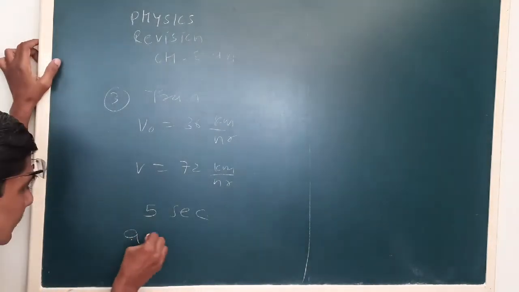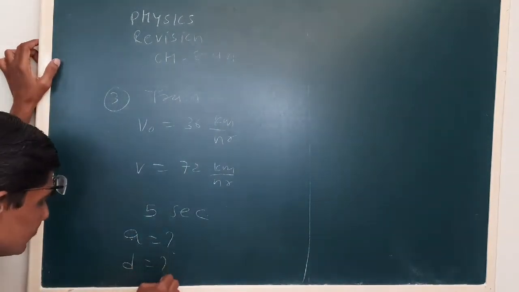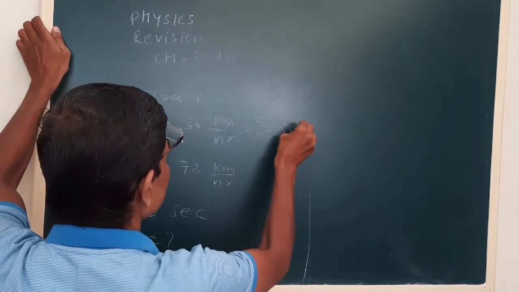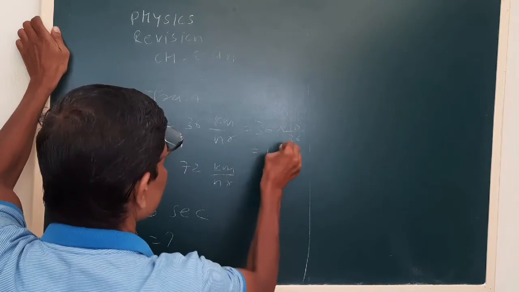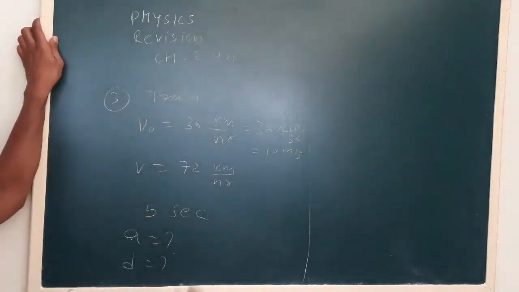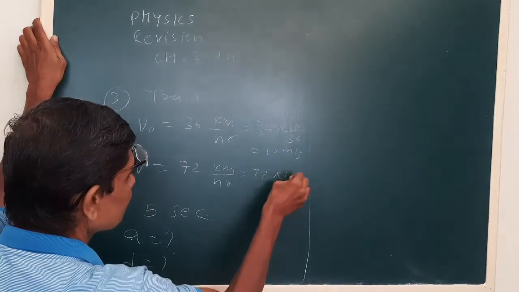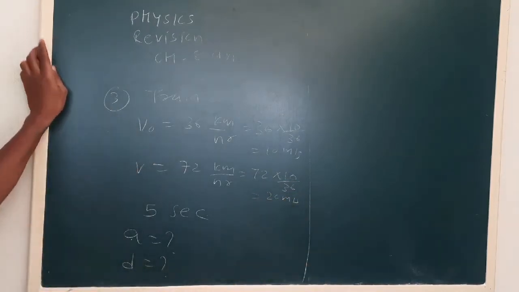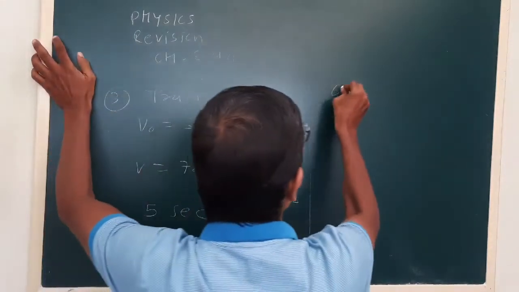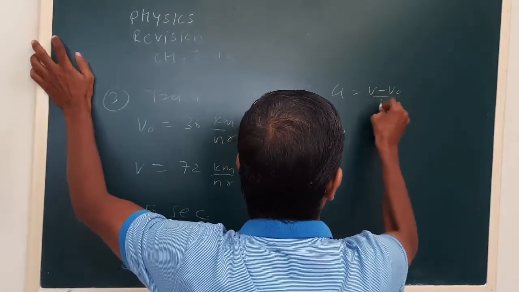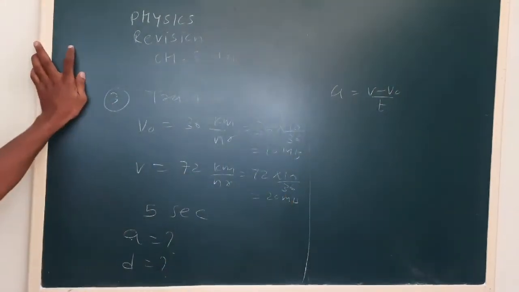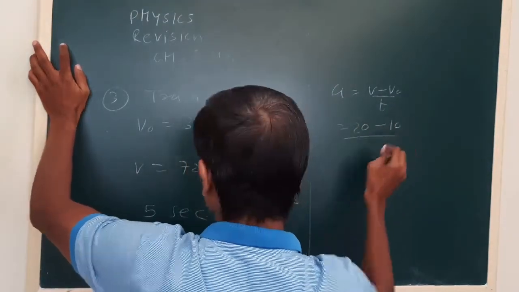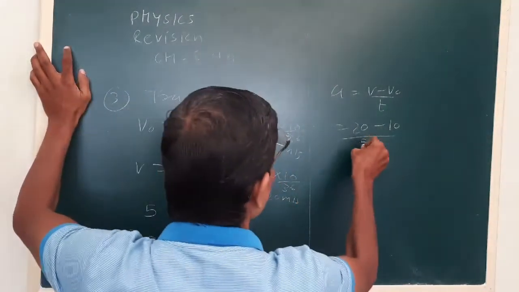See, what we have to calculate? Acceleration. Now again we convert in meter per second. Okay, final velocity will be, okay, now acceleration is, okay, this we have used number of times. See, the time interval given is 5.